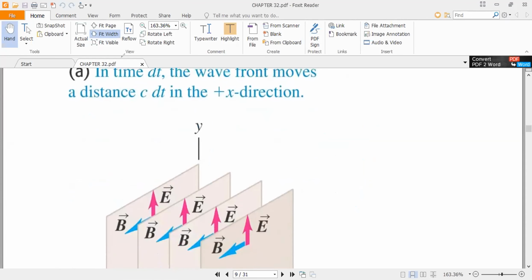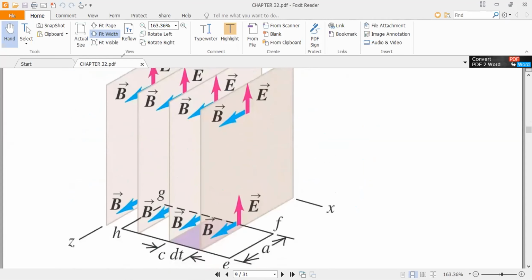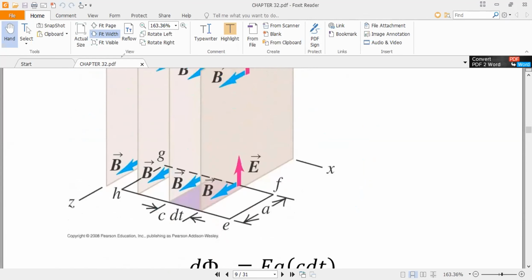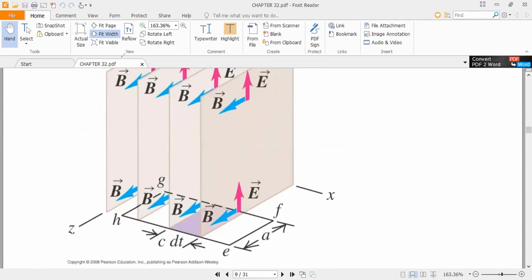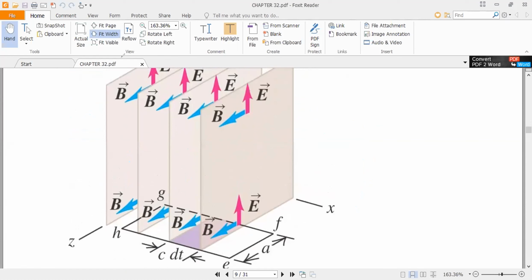Okay, so you can use this figure to calculate the magnetic field. Now we will draw this figure, because the magnetic field is in this direction and the electric field is in the upward direction, and this is the length of the path.